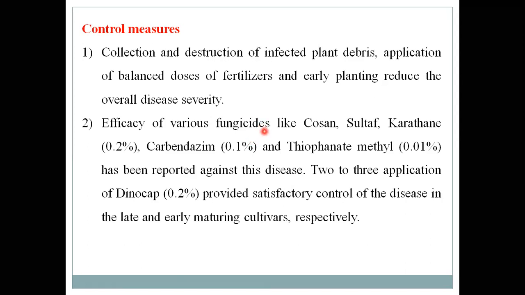And this is the fungicide application to these coriander crops, but the edible part of coriander is the leaf.